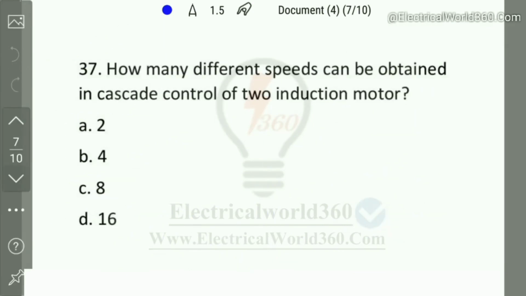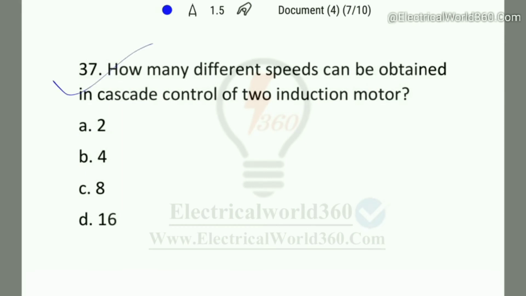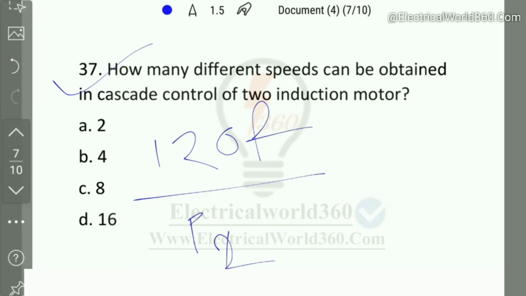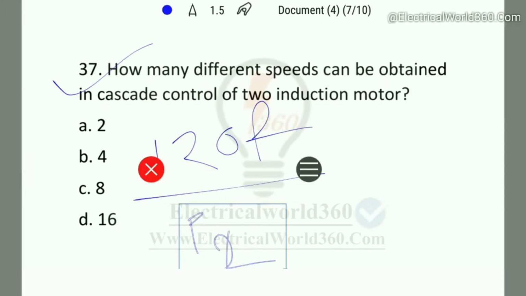So coming to the next question again. Question number 37. How many different speeds can be obtained in cascade control of two induction motors? So for cascade control of two induction motors, the possible speeds are 120 F by P1, which will be one, and another will be 120 F by P2.